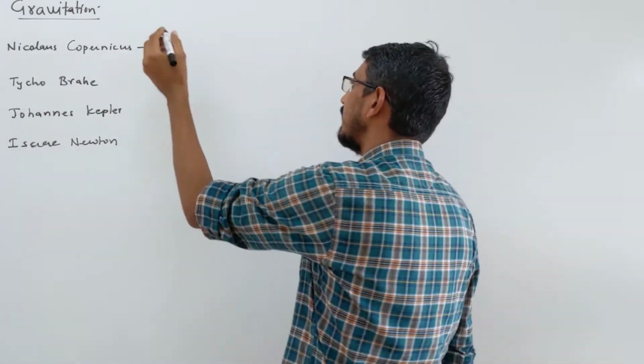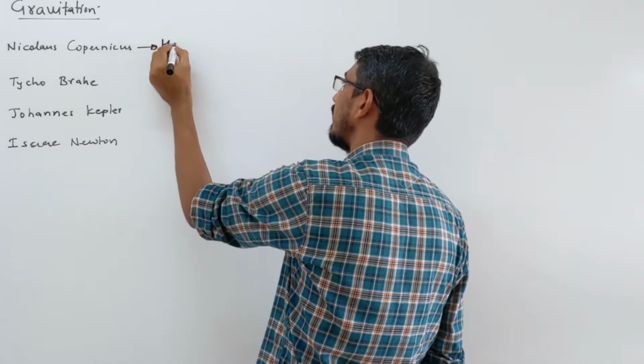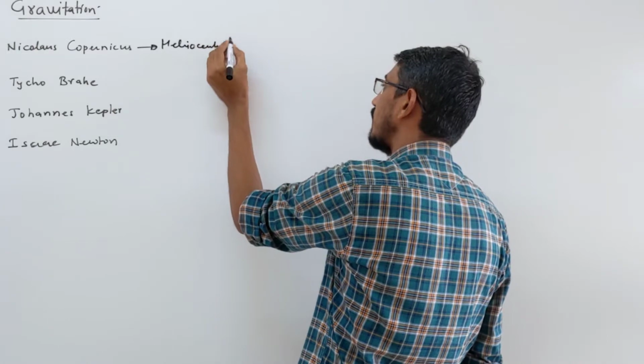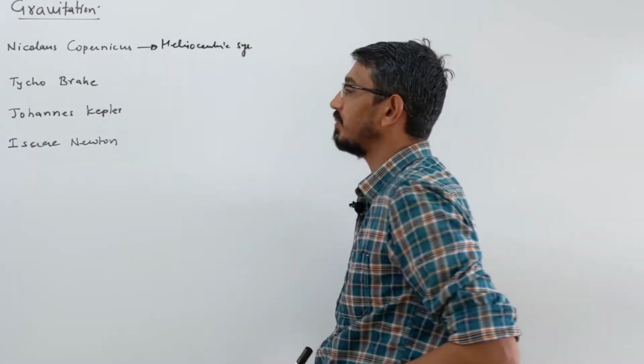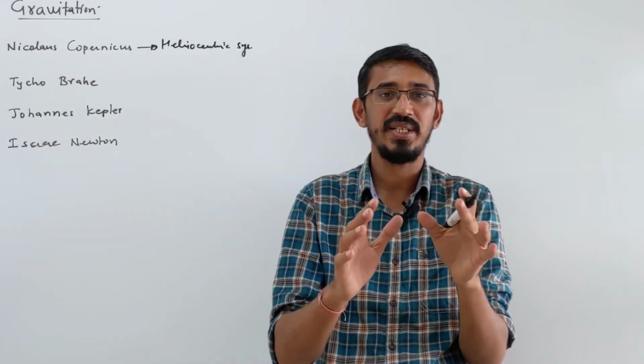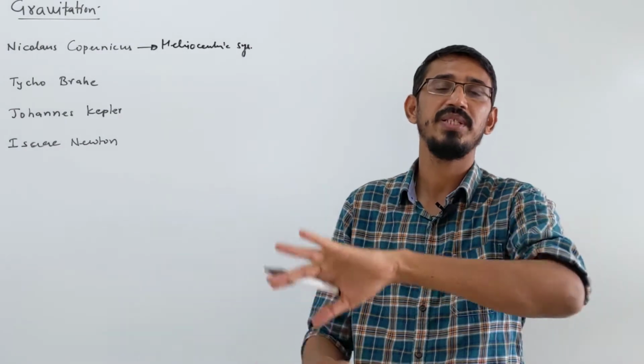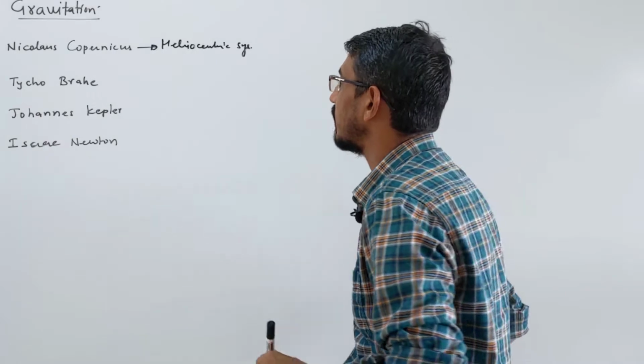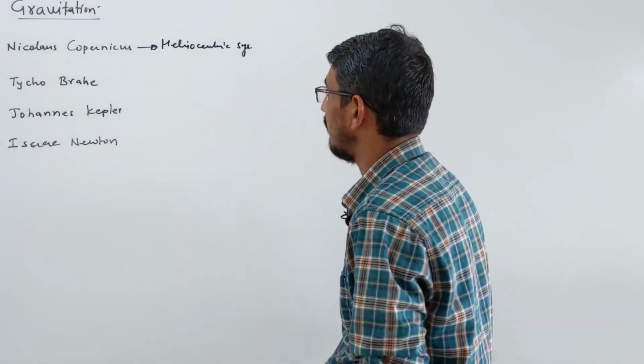He gave a theory that's called the heliocentric solar system theory. He said that the sun was at the center of the whole system and all the planets were moving around the sun, correct? These are general knowledge only that I am telling. So Copernicus was first, and he gave the useful theory.